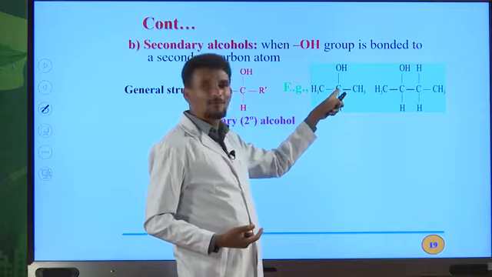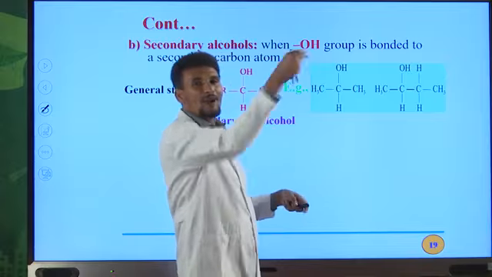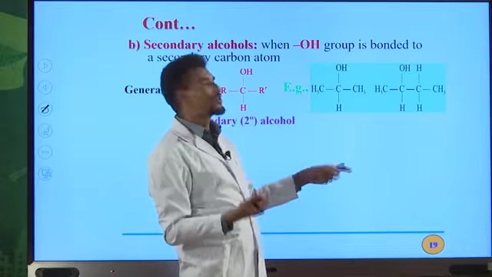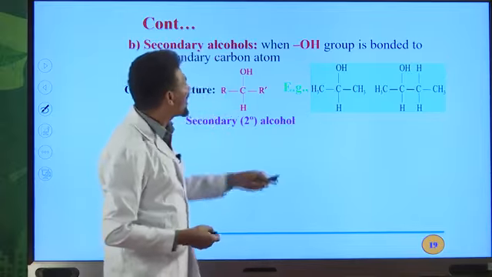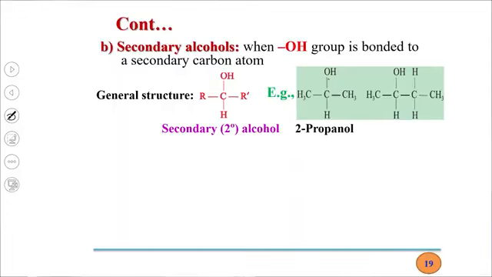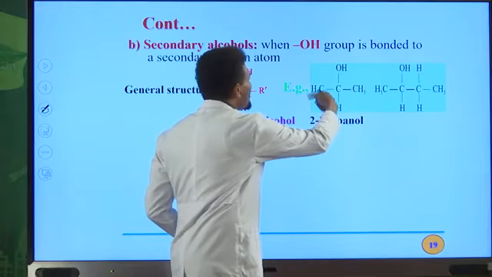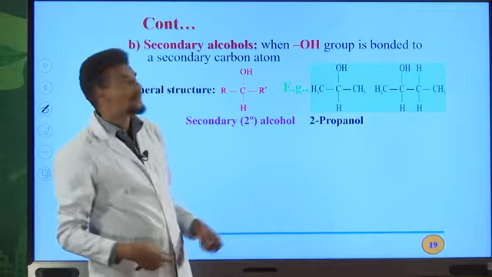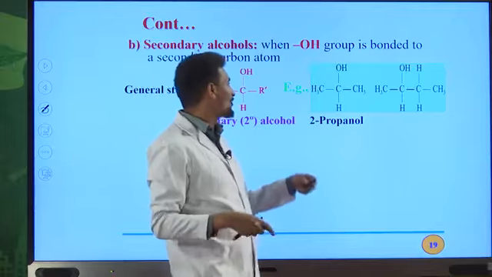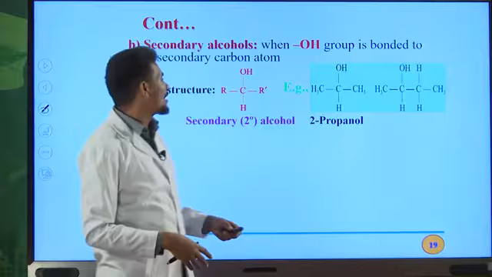Your OH is on the second position. If you number from left to right, it is on the second position. From right to left, it is also on the second position. Therefore, the name of this alcohol is 2-propanol. 2-propanol is the IUPAC name for this alcohol. Its common name is isopropyl alcohol because this part is isopropyl. It is an alkyl group. I already told you about alkyl groups, so you can also check your textbook or read about alkyl groups from different materials. It is really very easy to understand alkyl groups.